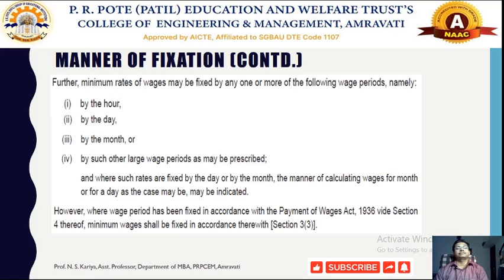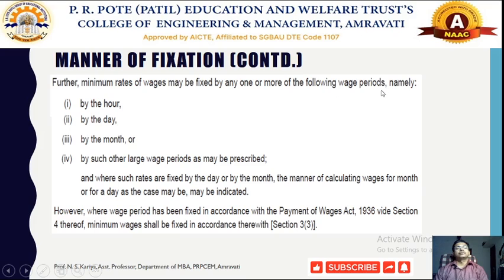So we will find out in our last act that we will discuss the wage period. According to the wage period, how to decide the minimum rate of wages? It may be fixed by any one or more of the following wage periods.